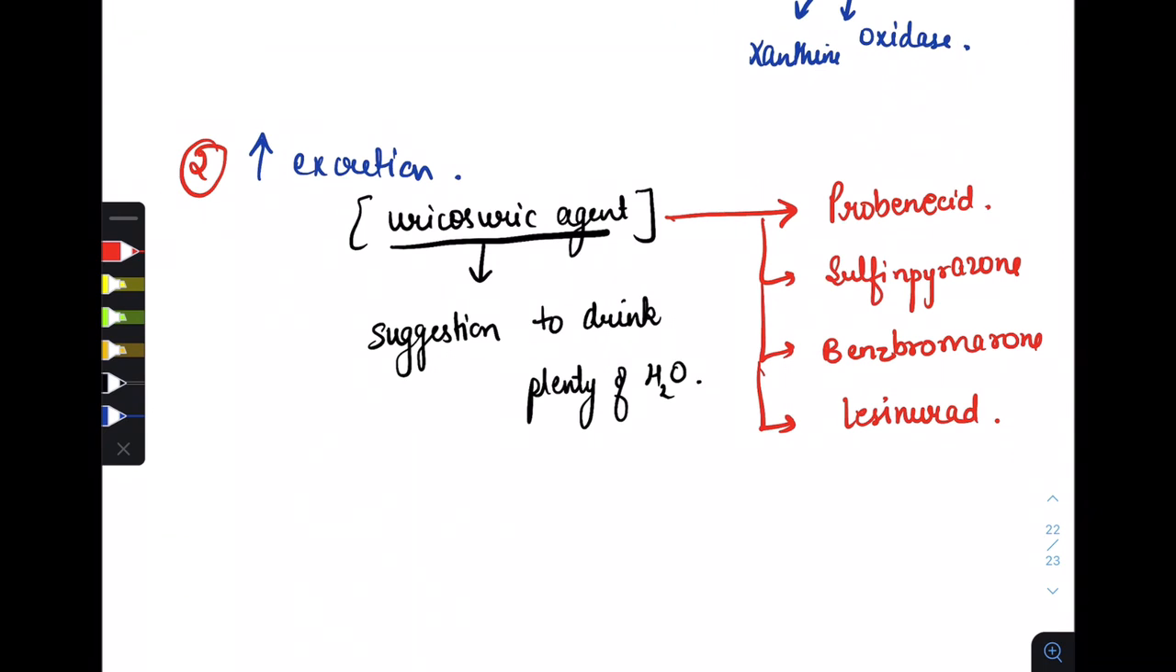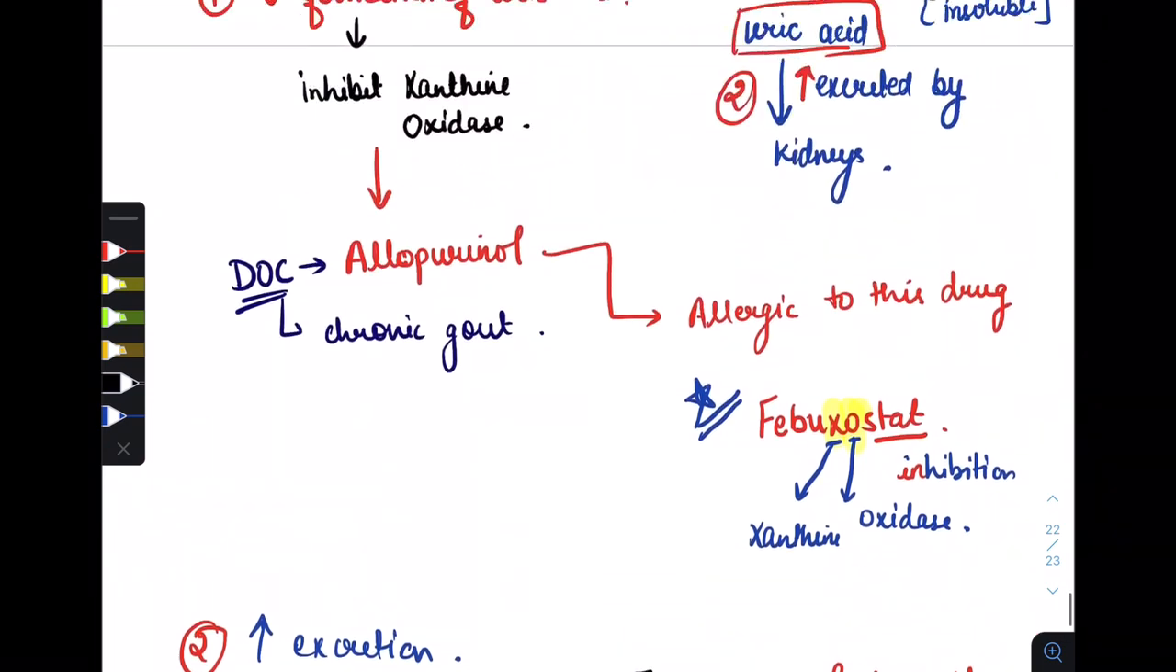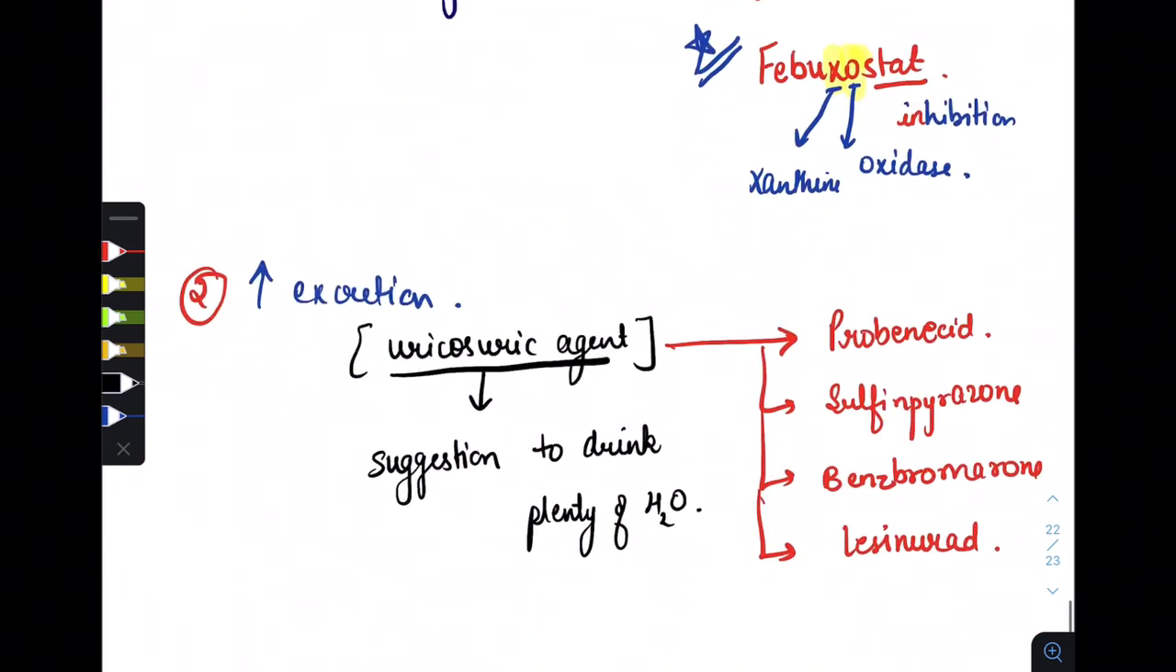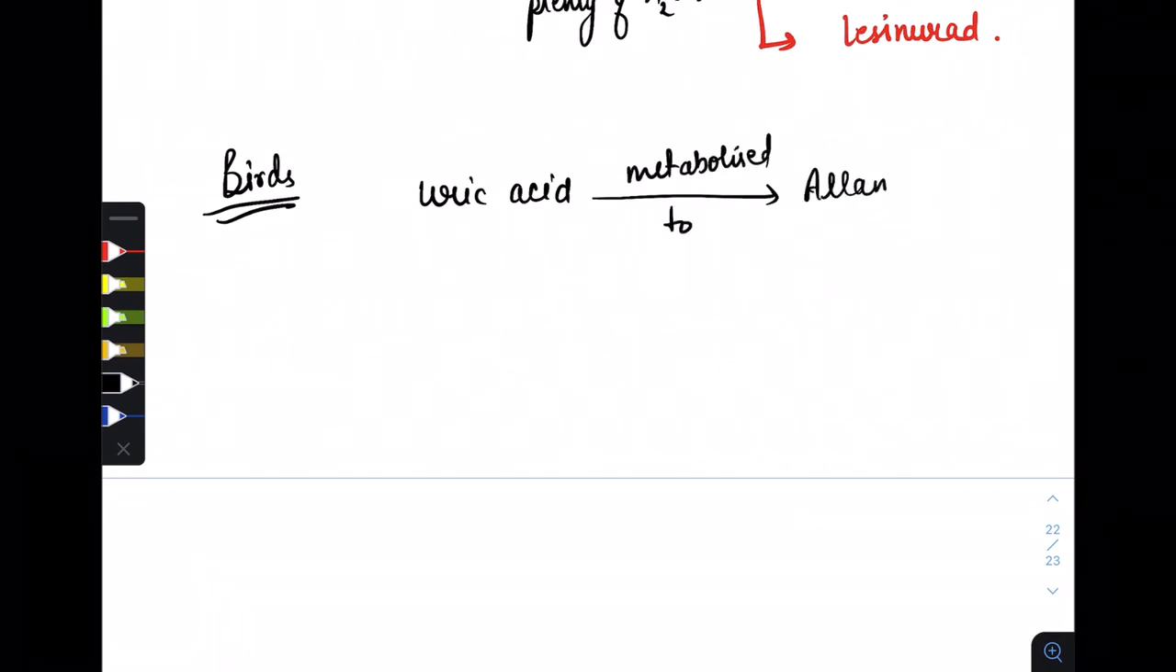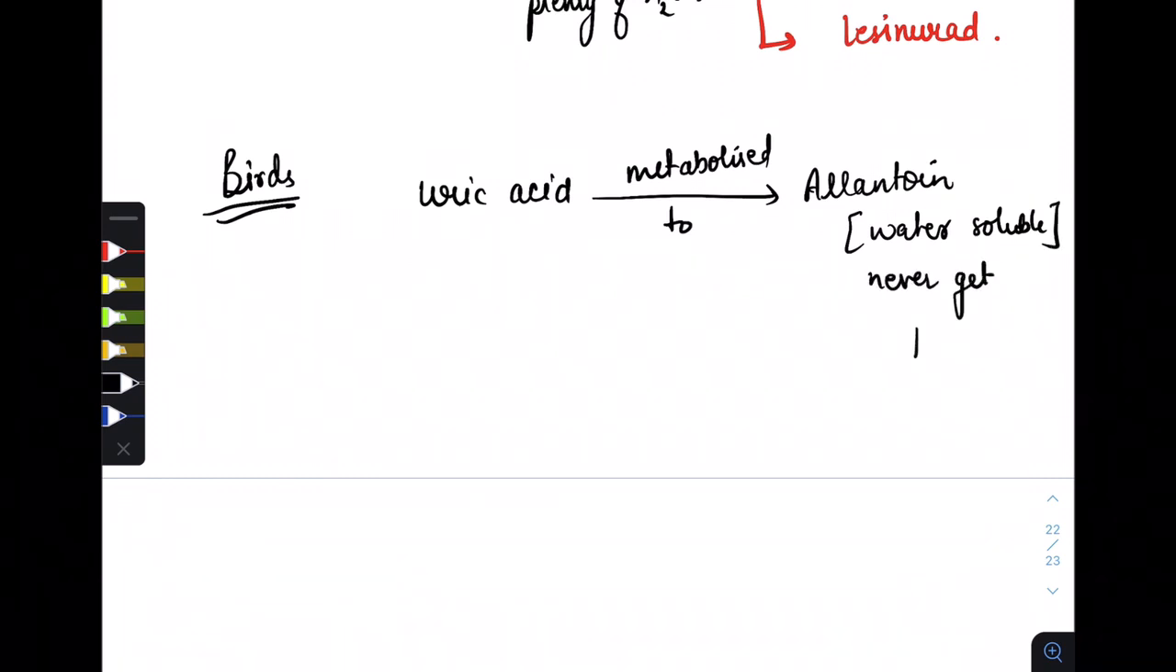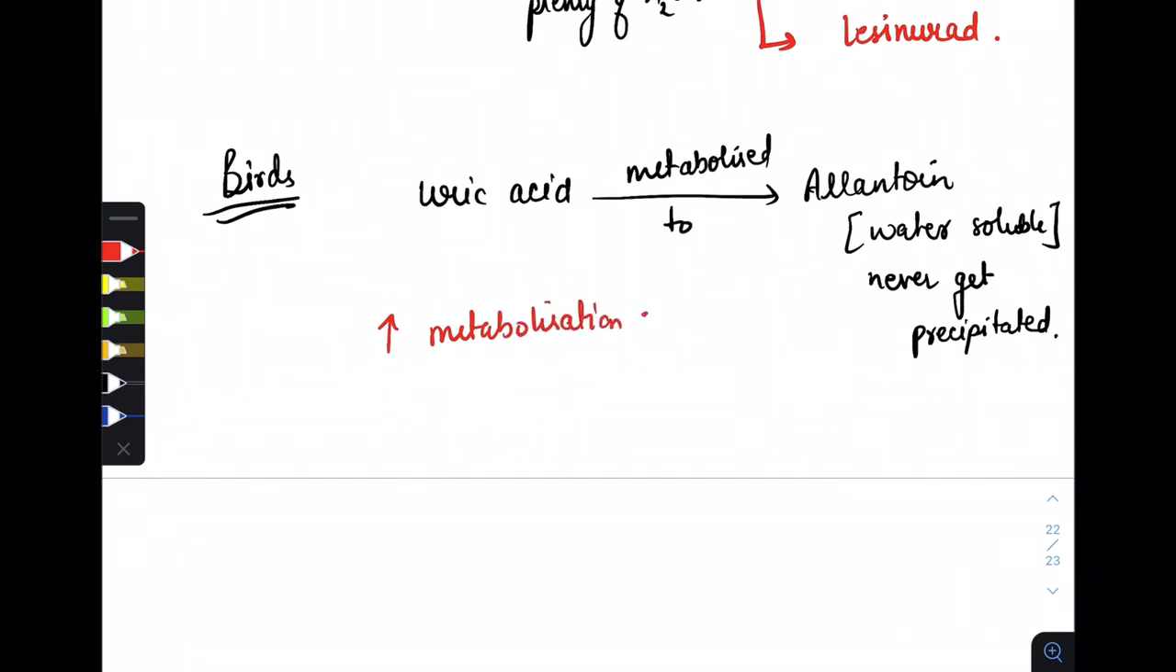And one important point is there. Here uric acid is excreted by the kidneys, but in birds there is one different process: uric acid is metabolized. In birds uric acid is metabolized to allantoin, which is a water soluble compound, and it never gets precipitated in birds. So taking this into account, we also made drugs so that uric acid is metabolized. And how can we increase the metabolization of uric acid?